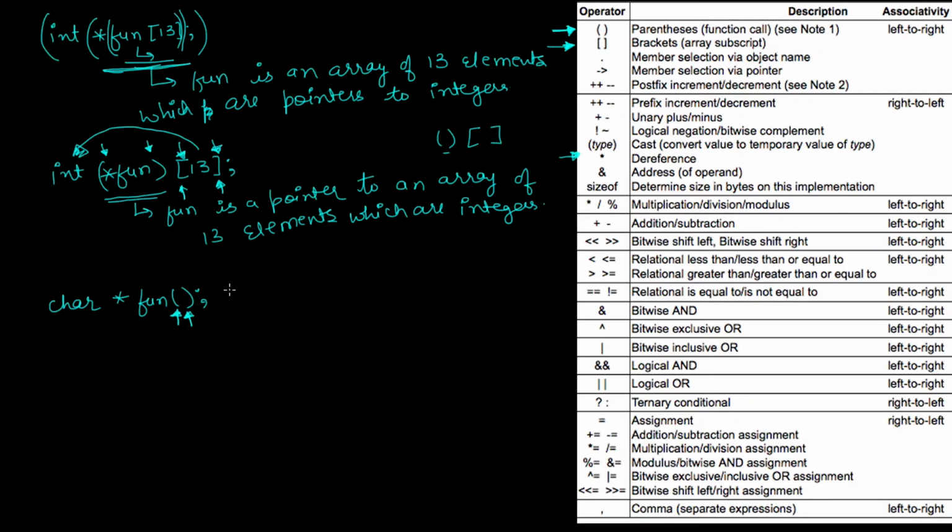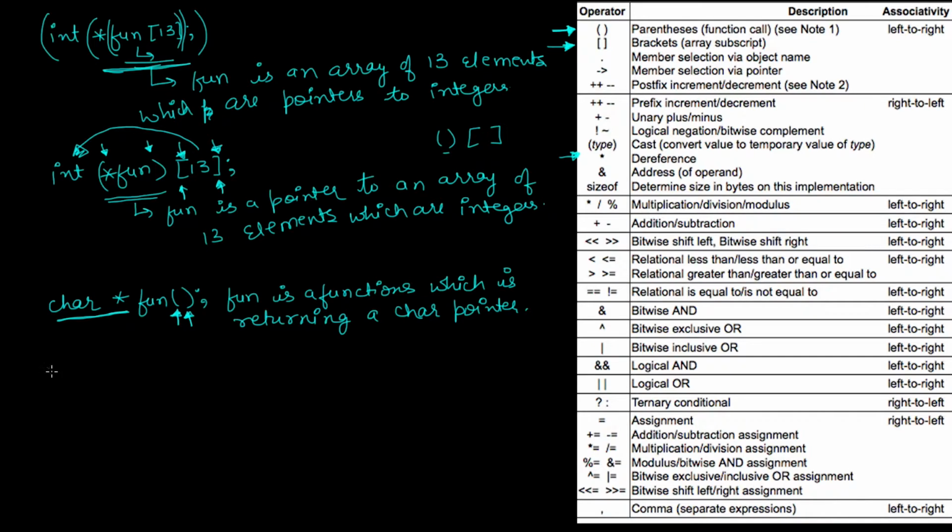That means this fun is a function, okay, which is returning a character pointer.